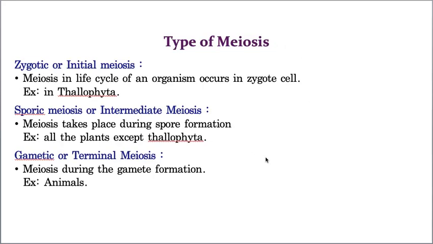There are three types of meiosis. Zygotic meiosis means meiosis in the life cycle of organisms occurs in the zygotic cells, for example thallophyta. Sporic meiosis means meiosis takes place during spore formation. The meiosis which takes place during gamete formation is called gametic or terminal meiosis. So these are the three types of meiosis, students.